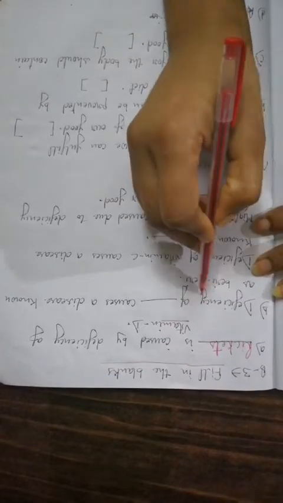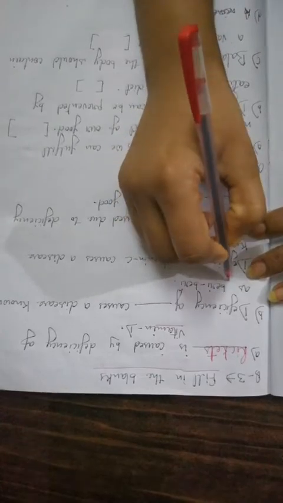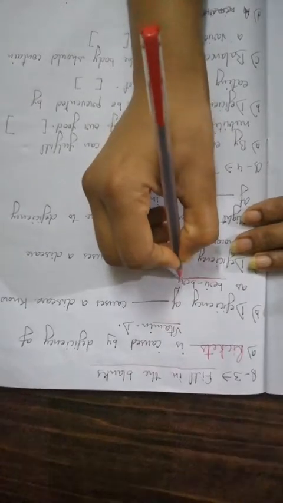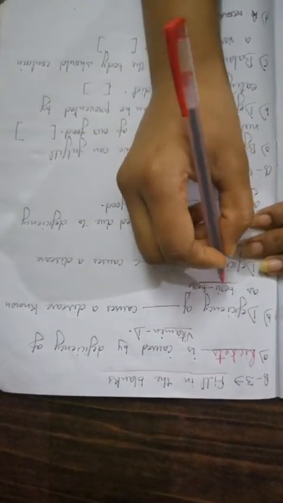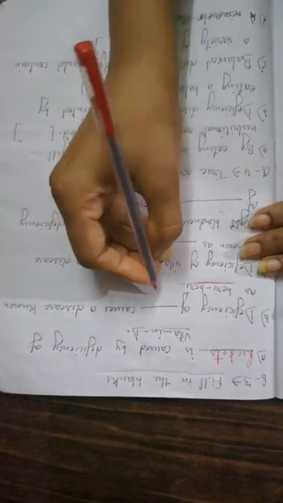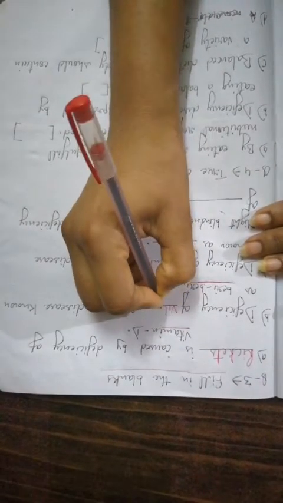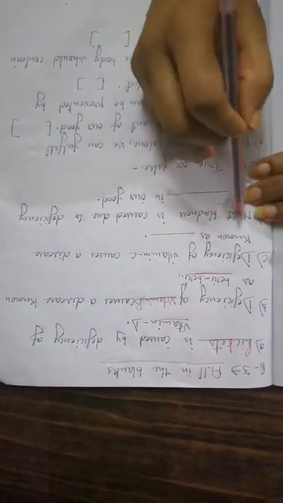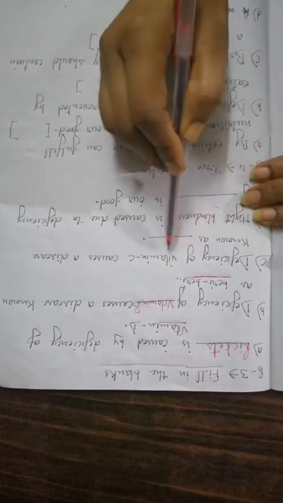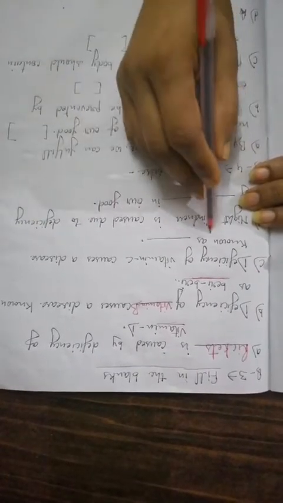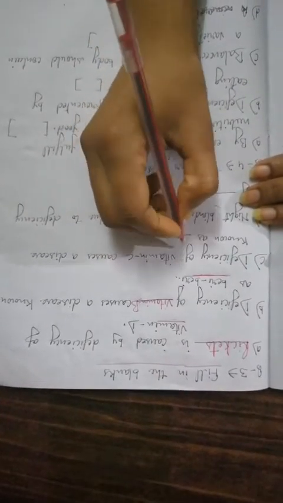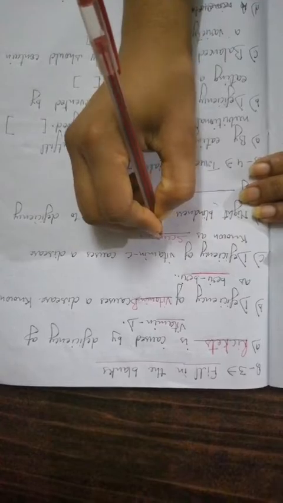Next, deficiency of dash causes a disease known as beriberi. So beriberi is caused by deficiency of which mineral or vitamin? I hope you know that answer. Beriberi is caused by the deficiency of vitamin B. Next, deficiency of vitamin C causes a disease known as. Which disease is caused by deficiency of vitamin C? It is scurvy.